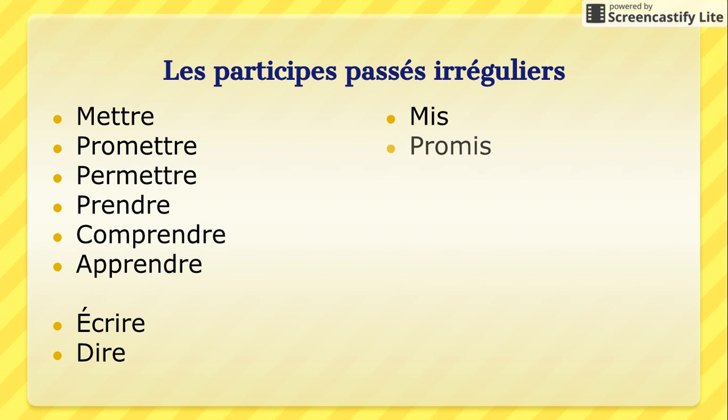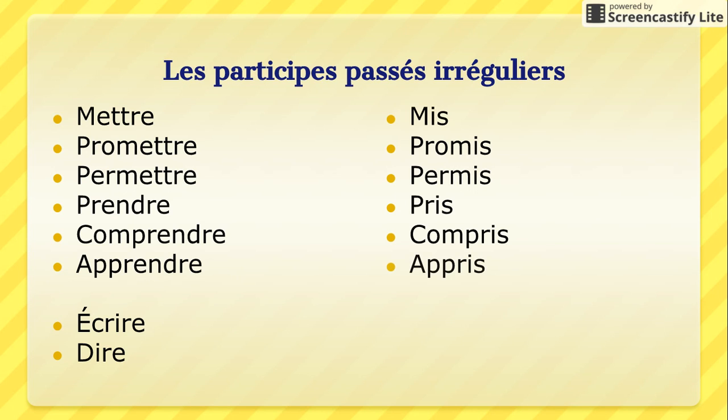Mettre, to put. Promettre is to promise. Permettre is to permit or allow. Prendre, which is to take. Comprendre, to understand. Apprendre, to learn. All of these are ending in is: mis, promis, permis. So j'ai permis, j'ai compris. Nous avons appris. Same thing, to write and to say. So all of these on this page rhyme. They're similar in that sense.